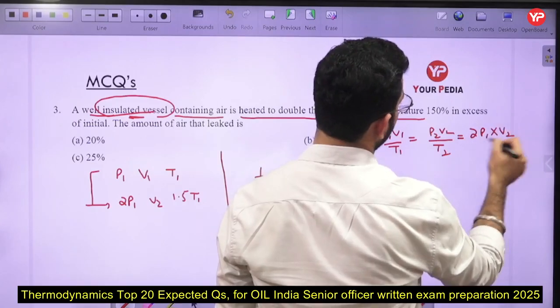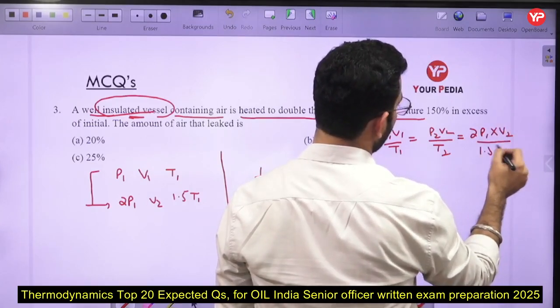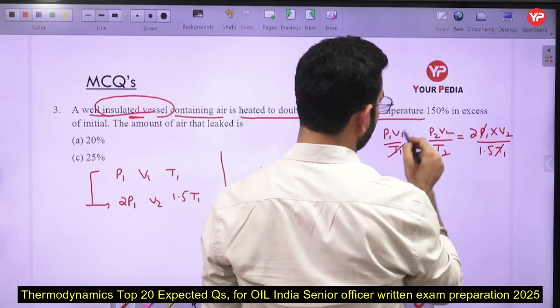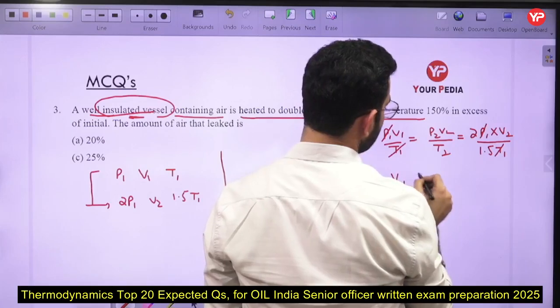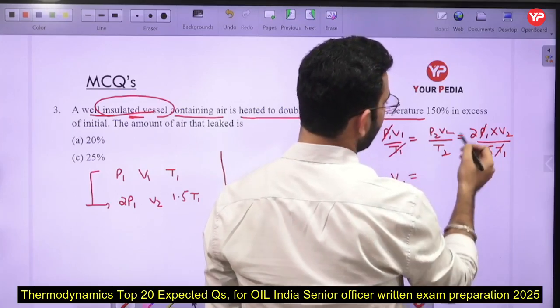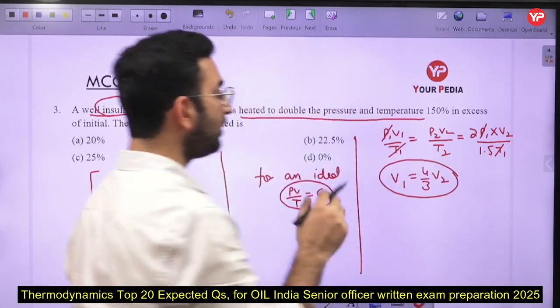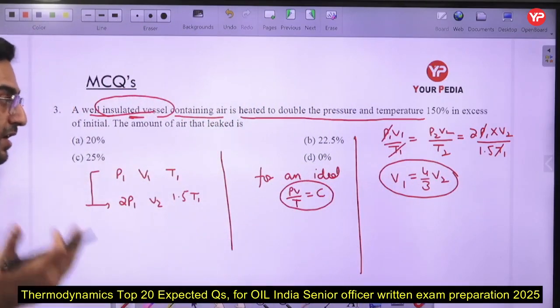We don't know anything about the volume here. T2 is 1.5 into T1. So if you simplify it, you are going to see that V1 is coming out to be 4 upon 3 into V2. That means volume is decreasing here, volume is decreasing.